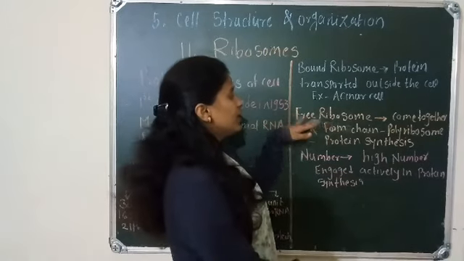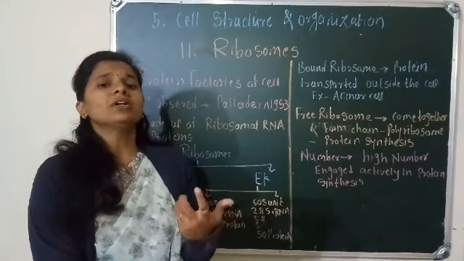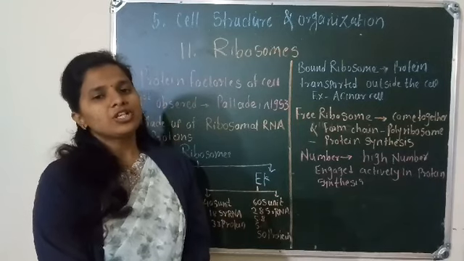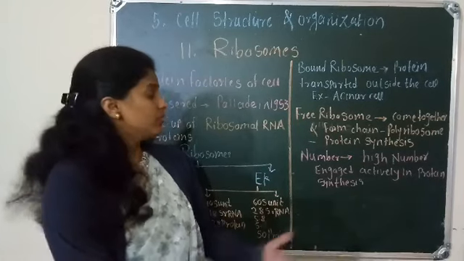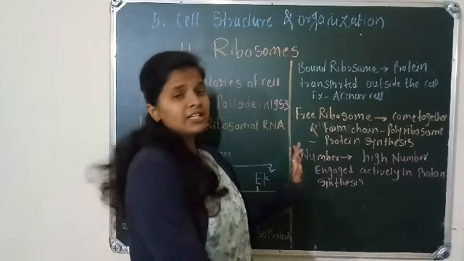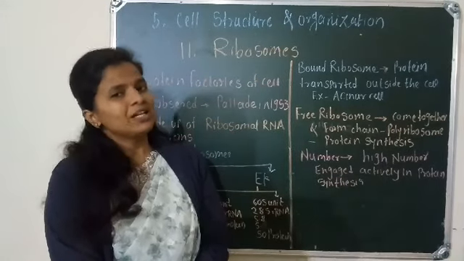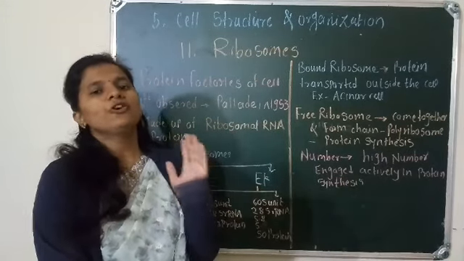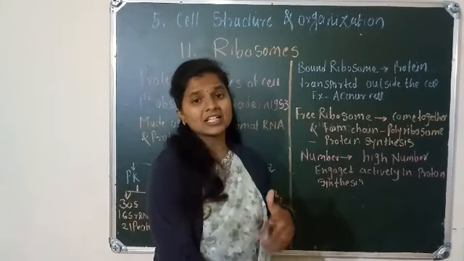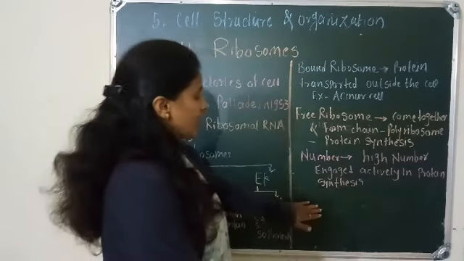Then next is the free ribosome. Free ribosomes come together and form a chain. The chain is known as the polyribosome, which helps in translation, that is protein synthesis. The number of ribosomes varies in different cells, but the number of ribosomes is always high, and most of the ribosomes engage actively in protein synthesis. So this is about the ribosome.